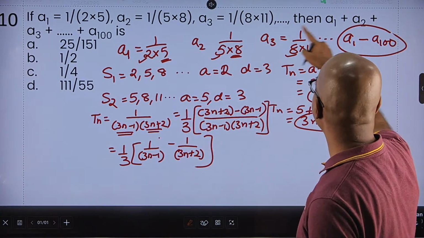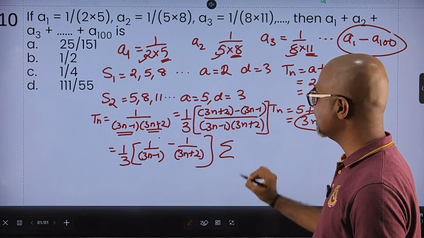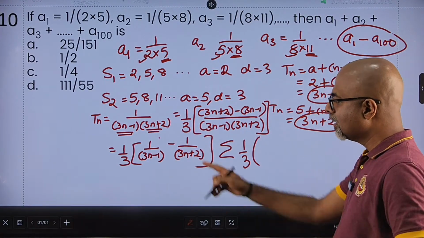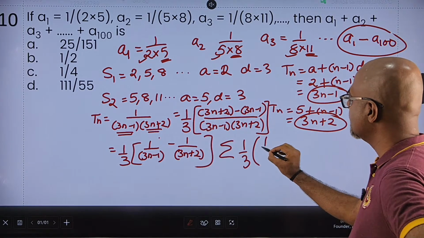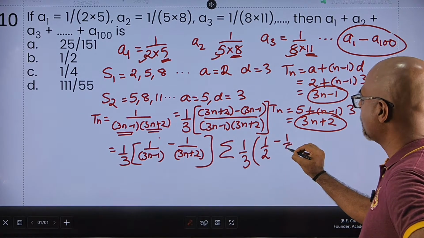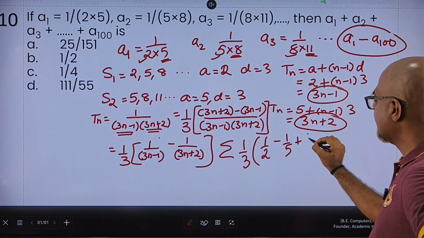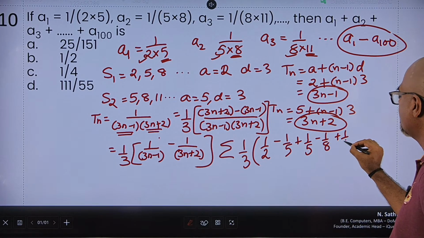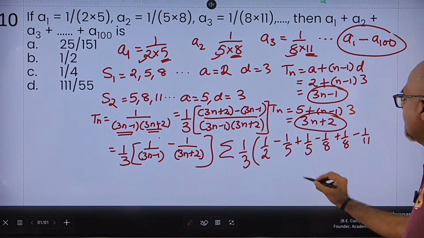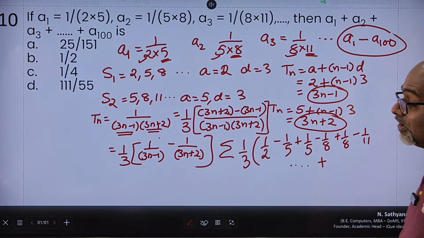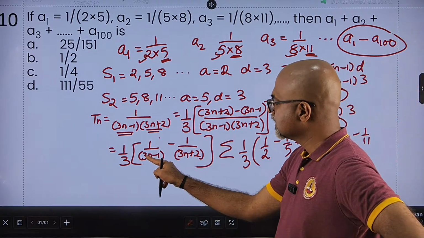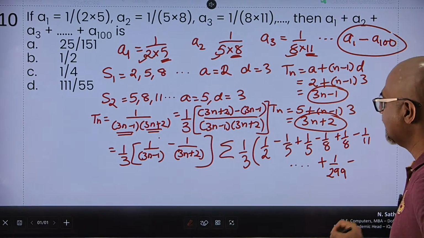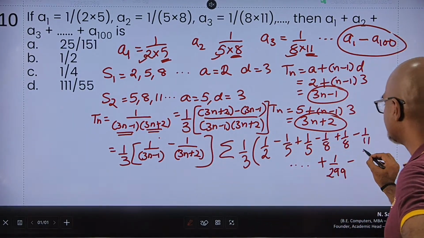So now if I want to write the summation, the addition, then it is 1/3 of my first term for n is equal to 1 is 1 upon 2 minus 1 upon 5 plus the second term 1 upon 5 minus 1 upon 8 plus third term 1 upon 8 minus 1 upon 11, so on and so forth, plus what will be my 100th term. So this is 3 into 100, 300 minus 1 upon 299 minus 100th term 1 upon 302.